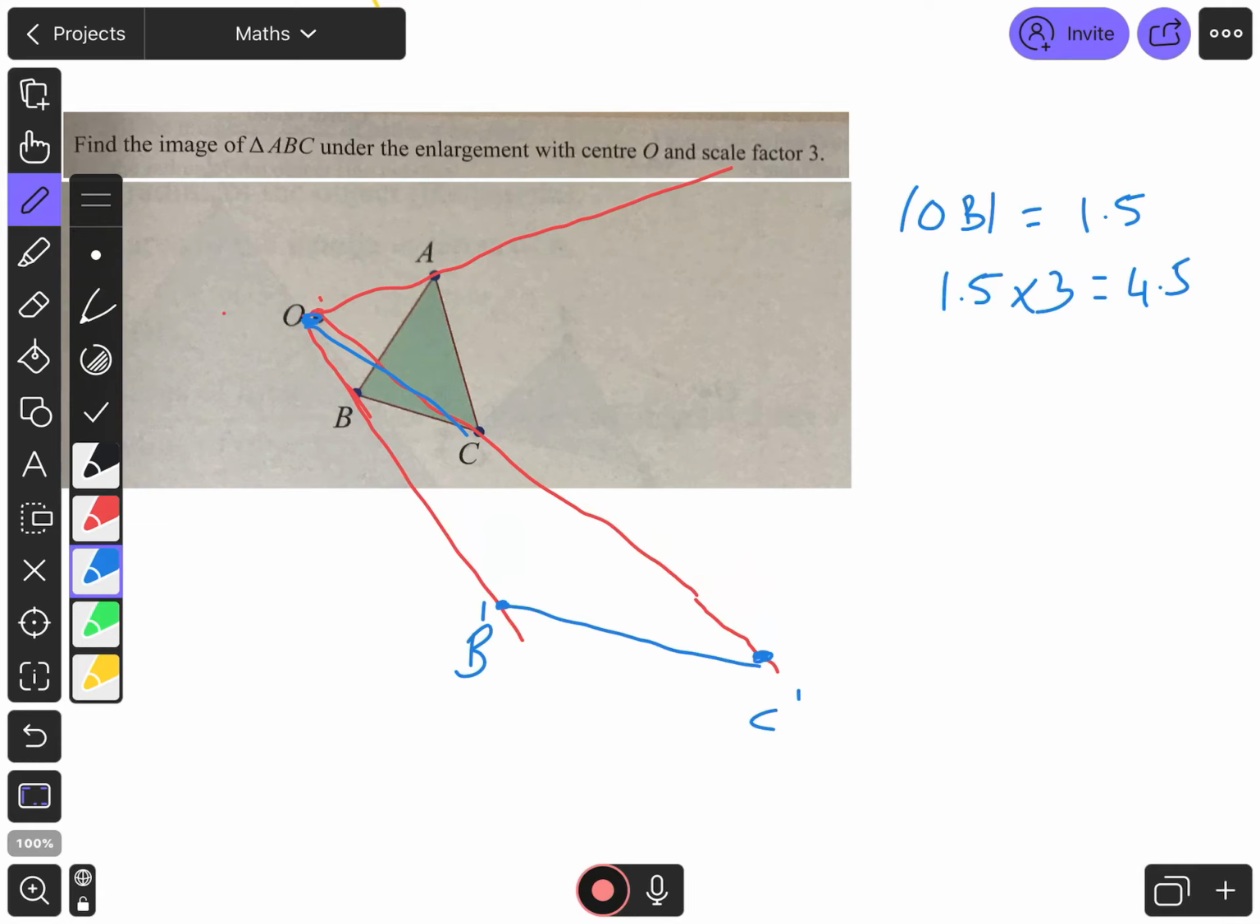I do the exact same thing for my A, and my A is going to be about 2 centimeters. So I multiply my 2 centimeters by 3, so I need to go 6 centimeters out here. And when I go my 6 centimeters out here, I need to make that red line a little bit larger again. When I do that, I end up with about 6 centimeters here. And that's going to be my A dash, and I join up those different ones. Okay, and I have a triangle that's 3 times larger than the original triangle. So I have a scale factor of 3.